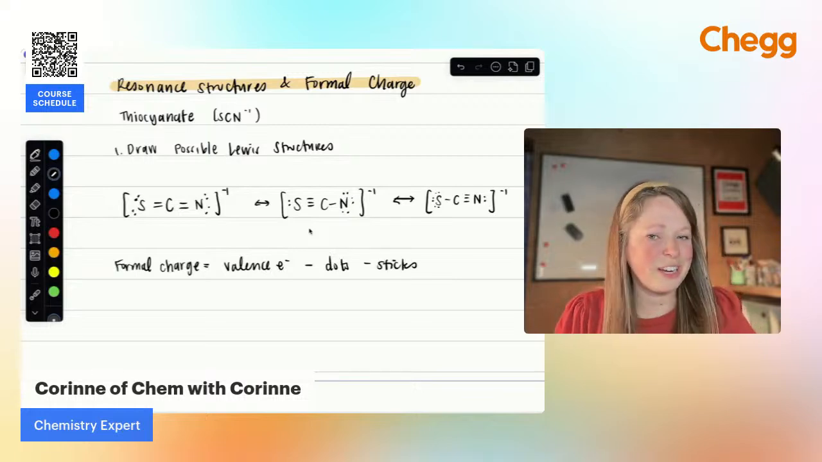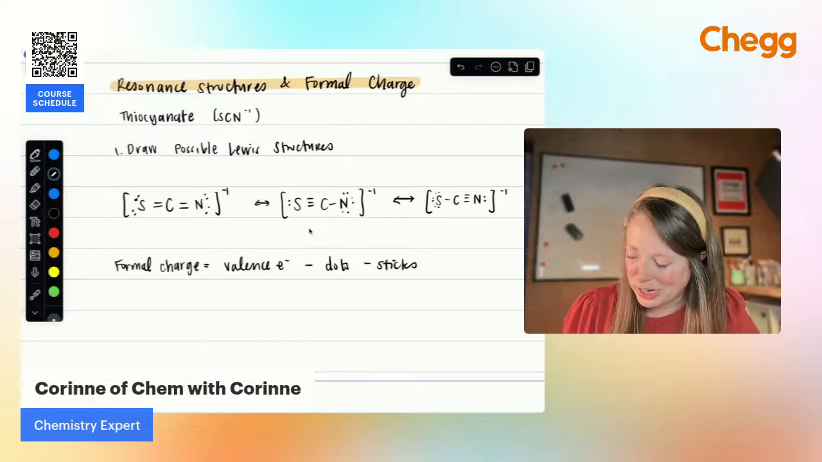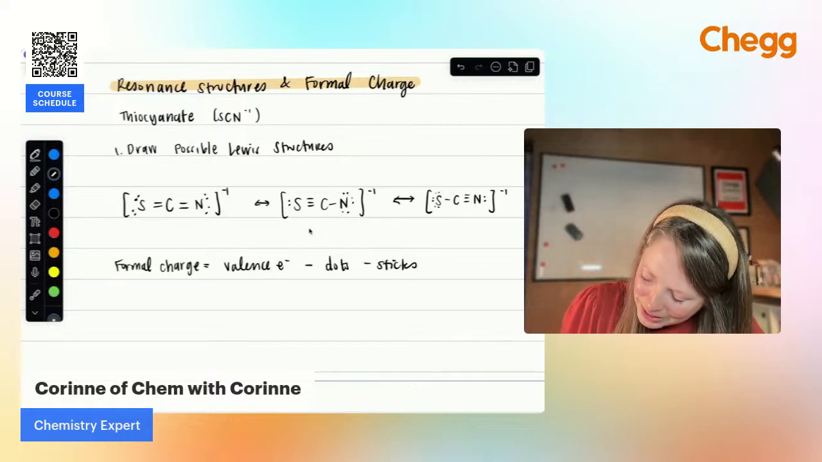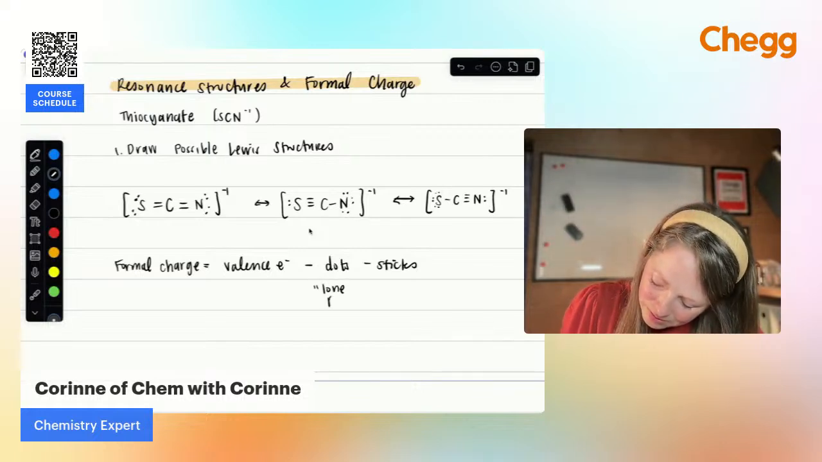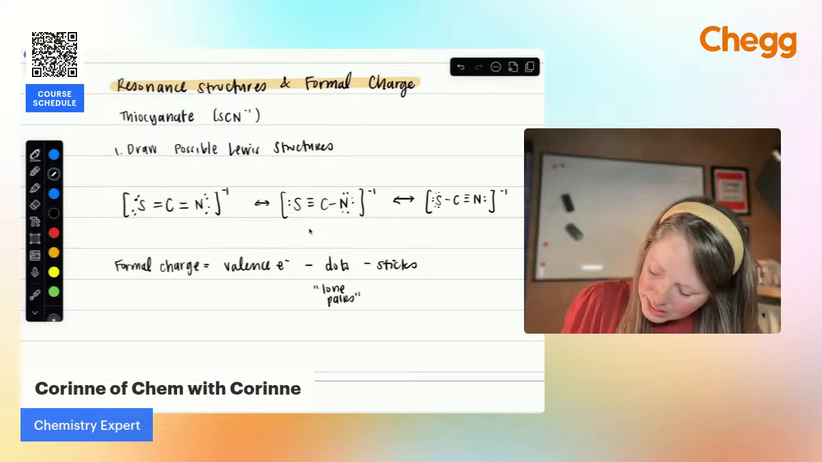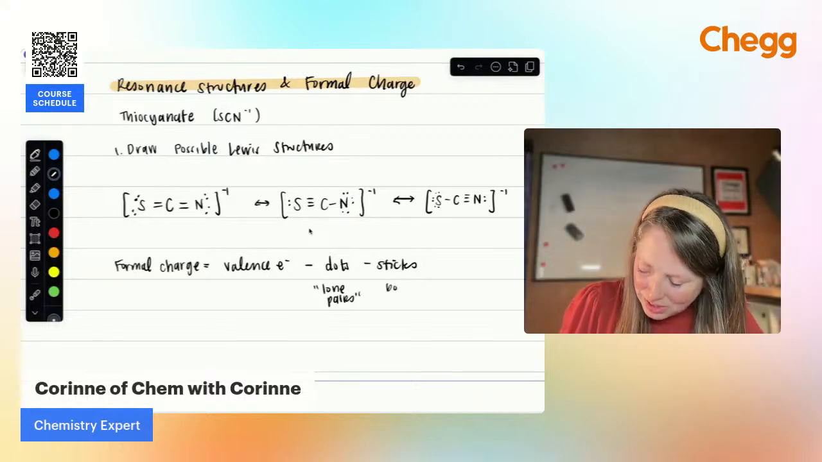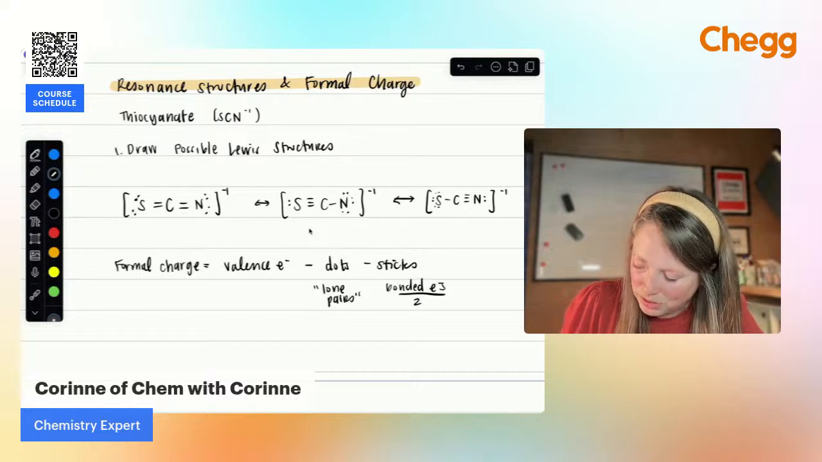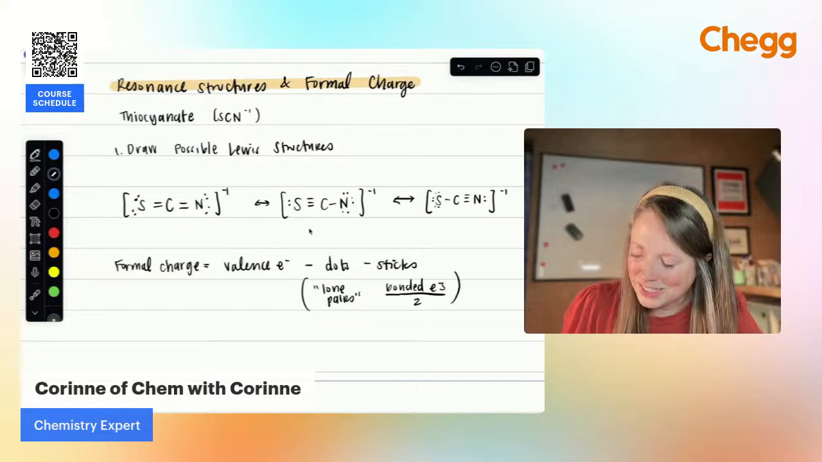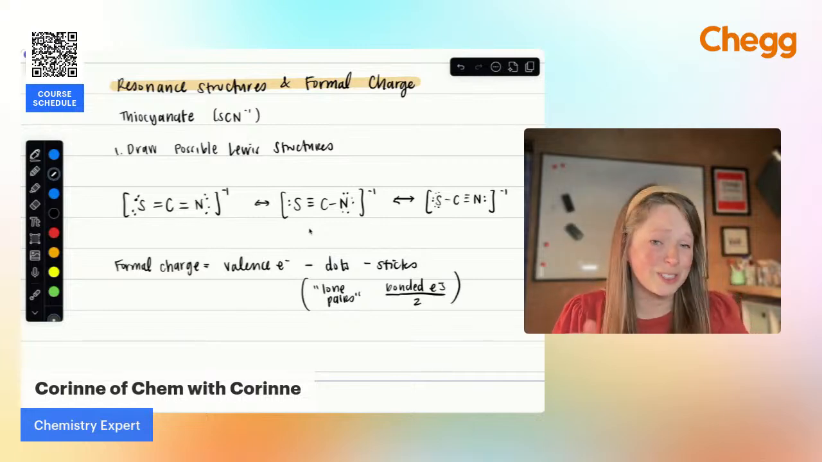And you're like, Corinne, that is not a normal formula. What are you talking about? The dots refer to the lone pairs, and then the sticks are the bonds, so the bonded electrons divided by 2. All right. I think it's a lot easier to remember dots minus sticks, so that's the way I teach it.